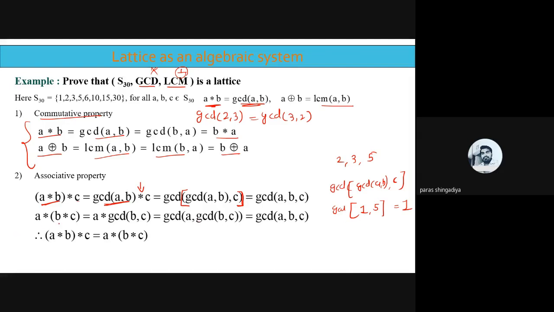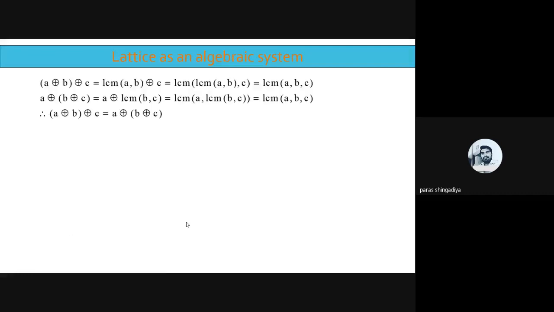Now check the second side's answer, A star B star C, that is A star GCD of B, C. First you have to check GCD of B, C, and keep the 1 as it is. What will be the GCD of 3 and 5? 1. So GCD of 1 comma 1 will be 1. That is the answer of the second side. So A comma GCD of B, C is the same as GCD of A, B, C, and therefore it is the proof. Clear? Both sides will be equal, and therefore the first part of the associative law is complete.